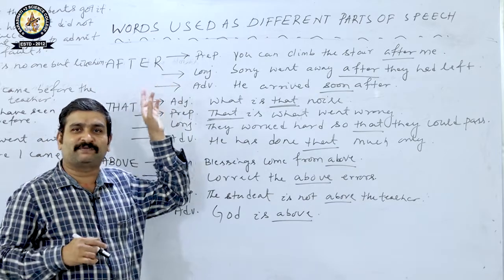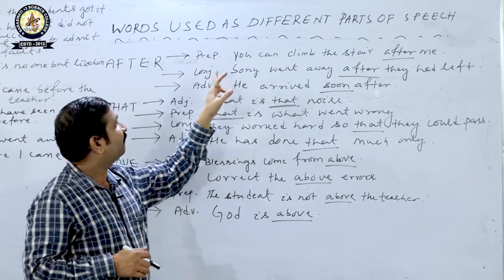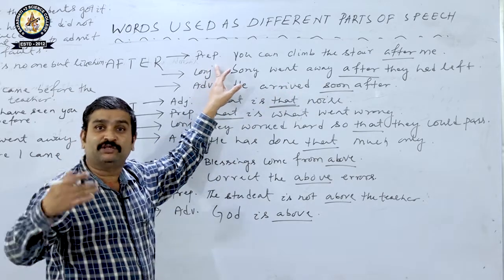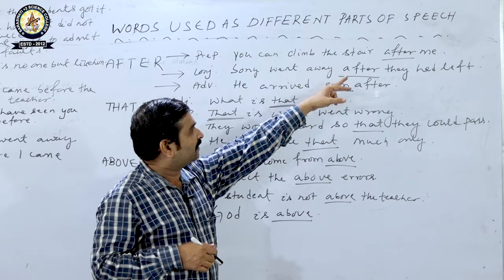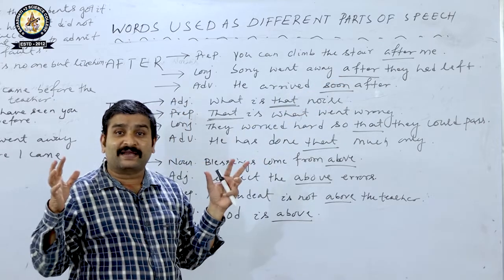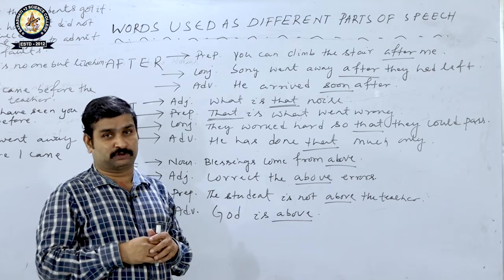after. All of you look, this is the first word, after, and after is used in 3 positions. First one is preposition. How can you use after as a preposition? You can climb the stair after me. So, here after is a preposition.